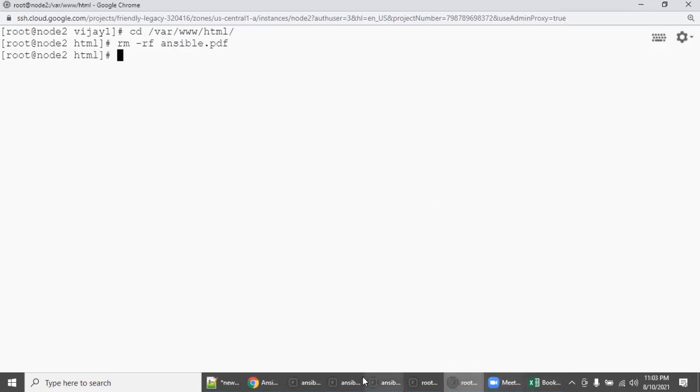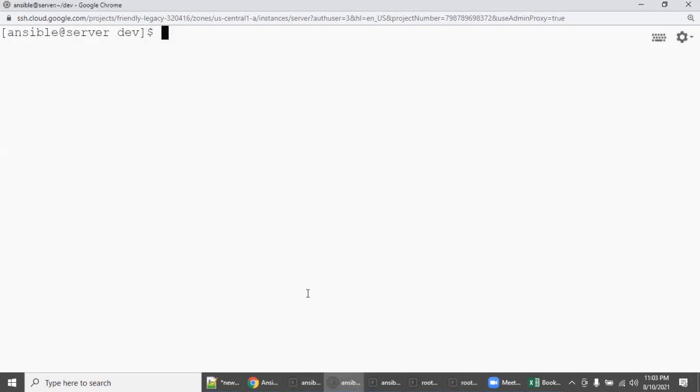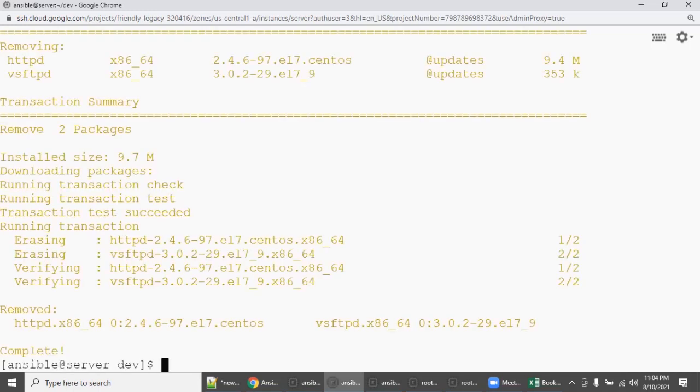So again, we will do one thing. We will remove Ansible completely, the previous command. We can use this and remove it. So the package is removed, the existing one as per the previous class, because we have used the same URL. So that also got removed.